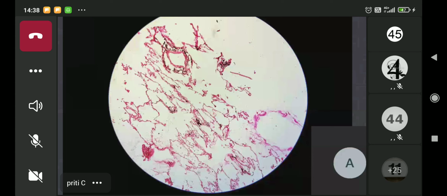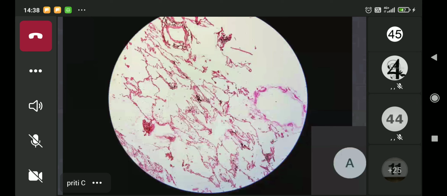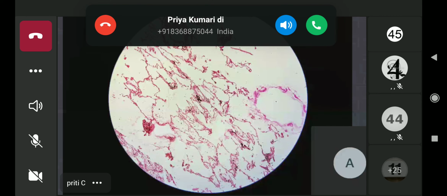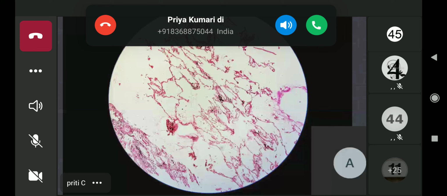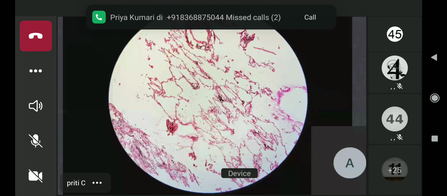So these are the lung alveoli on your screens. Can you see alveolar spaces? Alveolar spaces are basically just empty looking spaces separated by thin septae in the normal lung. At places you can see alveolar macrophages showing you black pigment, which is basically carbon. Because the air that we are inhaling is so full of pollution, we all have these carbon-laden macrophages.